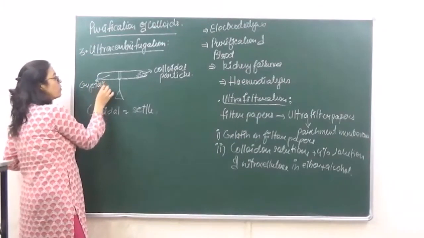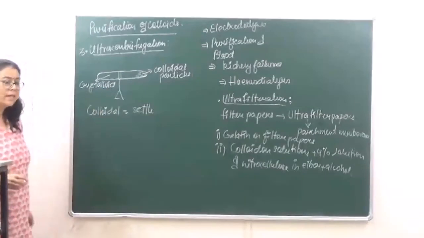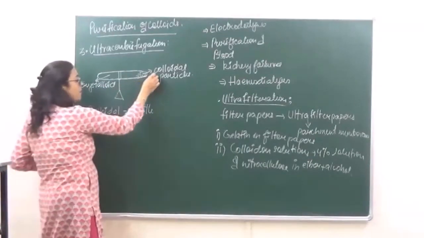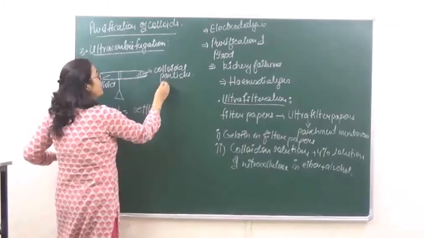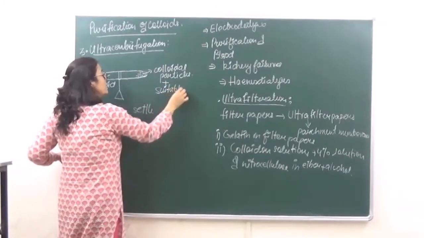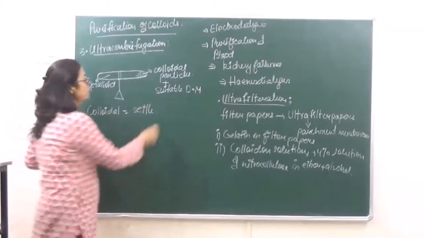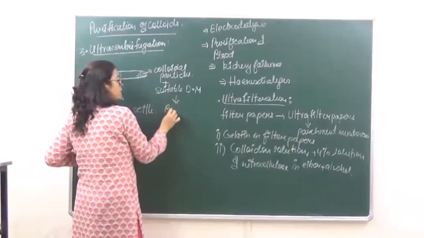So we can now very easily separate the colloidal particles from crystalloids, ठीक है। फिर उसके बाद ये जो colloidal particles हमने separate करे हैं, इसको we mix it in a suitable dispersion medium to regenerate the colloid.